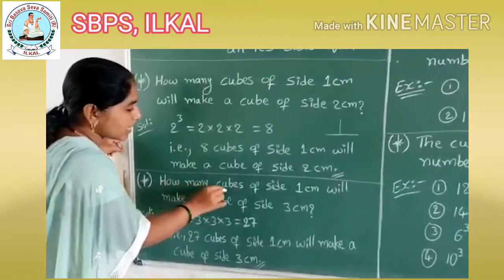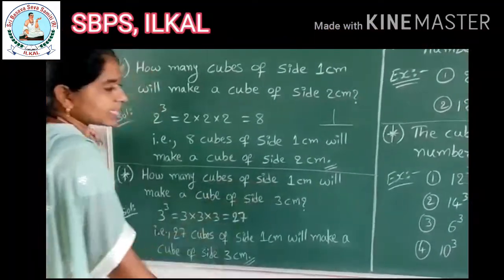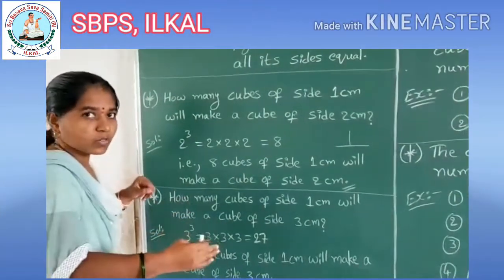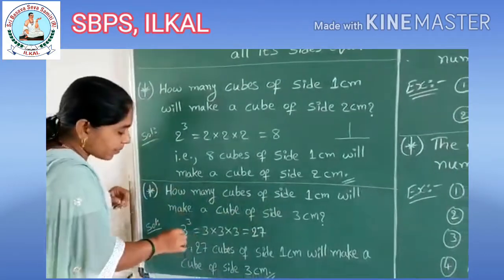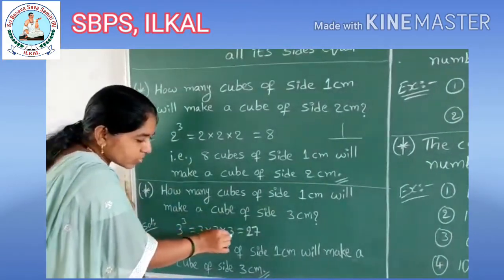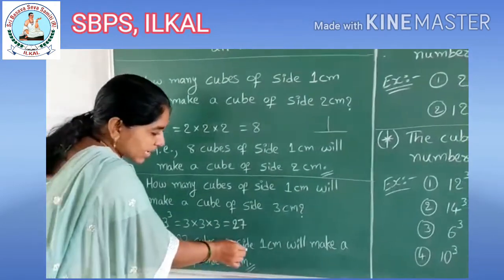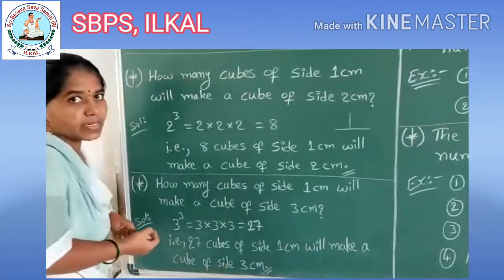One more. How many cubes of side 1 centimeter will make a cube of side 3 centimeters? Now you have to arrange it with 3 centimeters, children, which means 3 cubes as the base, okay. If you arrange it, how many are required? 3 cube is equal to 3 into 3 into 3, which is equal to 27. That is, 27 cubes of side 1 centimeter will make a cube of side 3 centimeters.